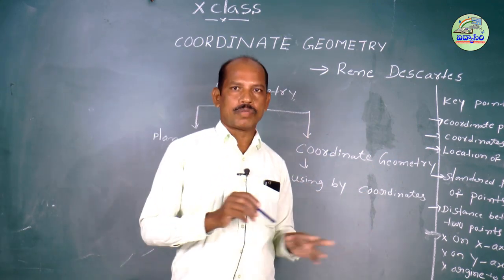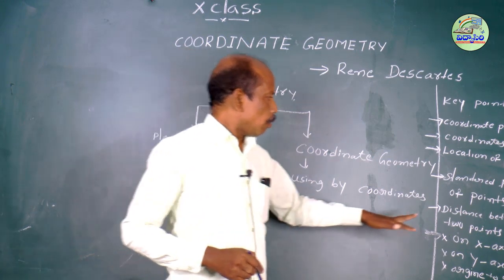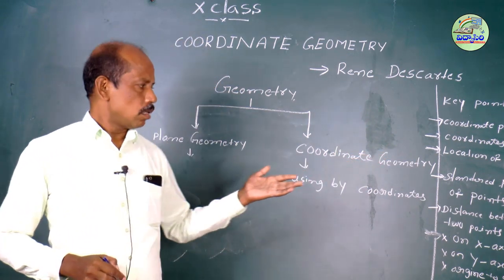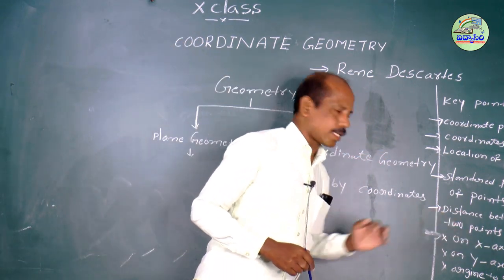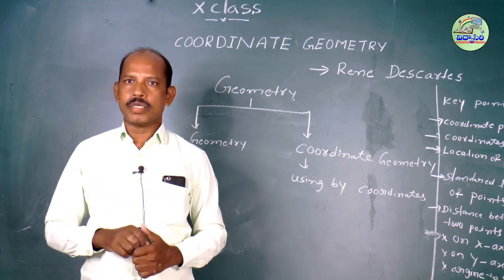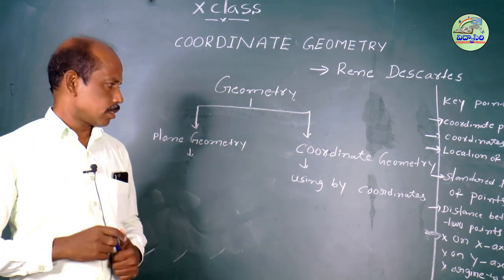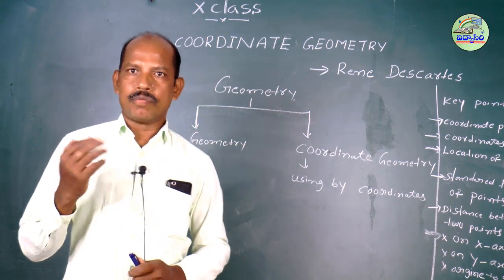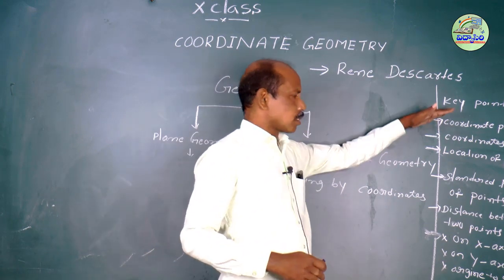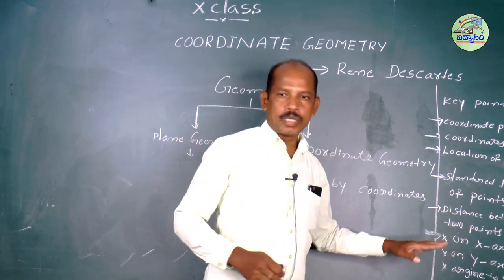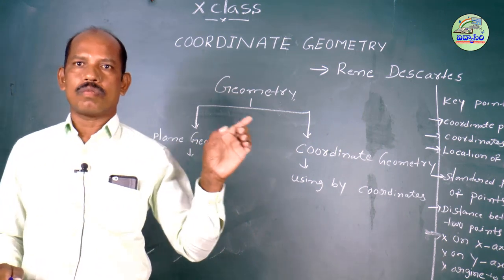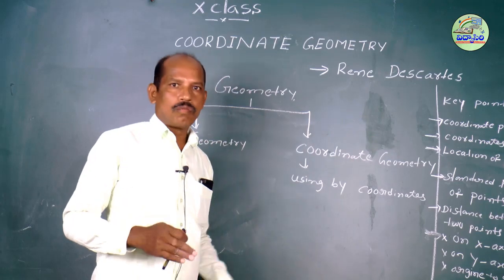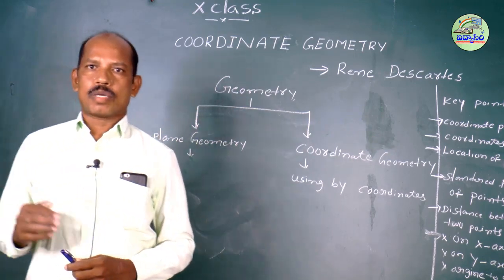Points are at different places, where some are on the x-axis, so we can find the distance between 2 points on the x-axis, and some on the y-axis. Some are in the first, second, third quadrant, so we can find the distance between the origin and a given point. So many methods are there. Now we will discuss, and we will take some example for each.